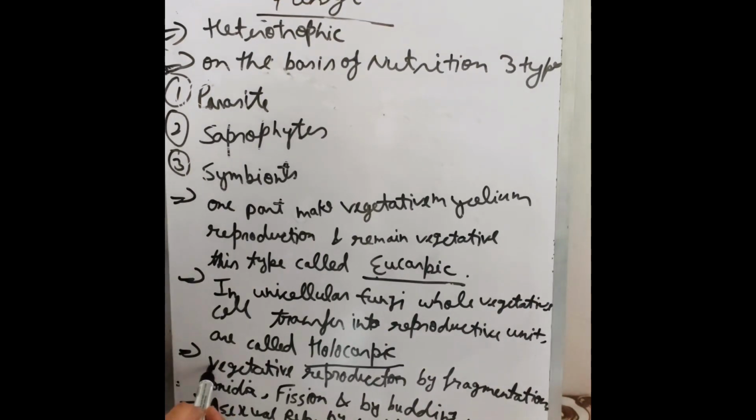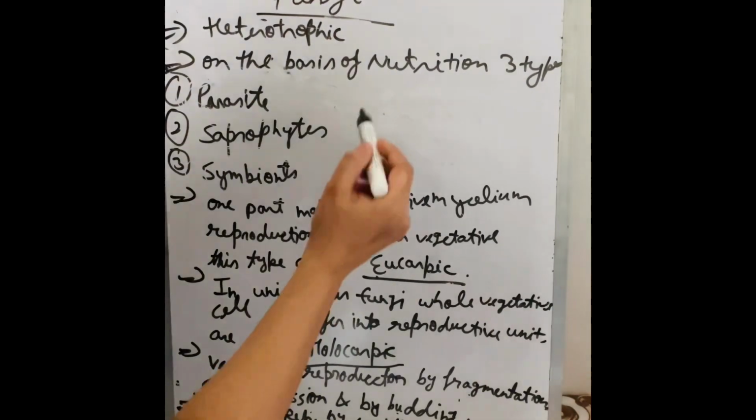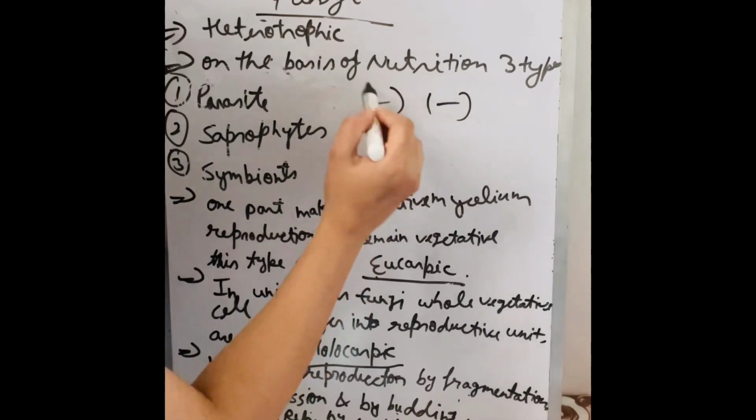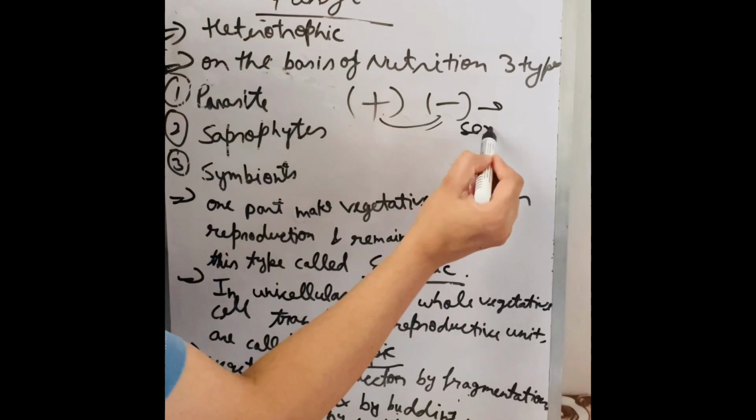The next point, vegetative reproduction is by fragmentation, conidia, fission, or by the process of budding. And fungi have asexual reproduction by conidia and spores. And for sexual reproduction, as you know, there is no sex organ, but there are two kinds of strains, the positive strain and the negative strain. On the basis of opposite strains, they follow sexual reproduction.